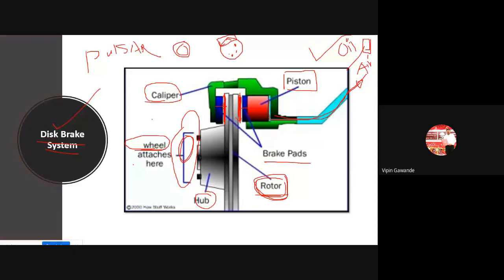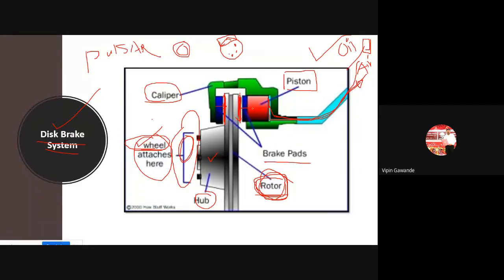See, we have to stop this wheel. Wheel is connected to the hub, and hub is connected with the rotor. So stop the rotor, your wheel gets automatically stopped. So when we apply the brakes, the hydraulic fluid, that is oil, comes in contact with the piston. Then because of the pressure, this piston moves forward.